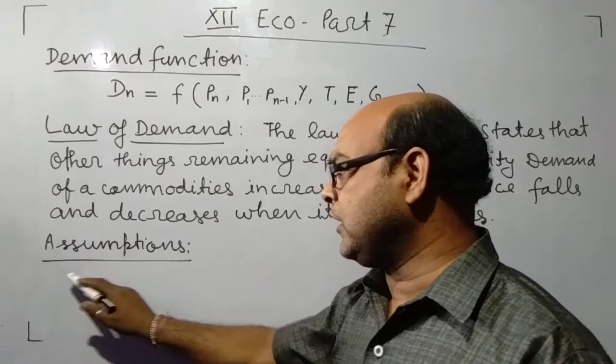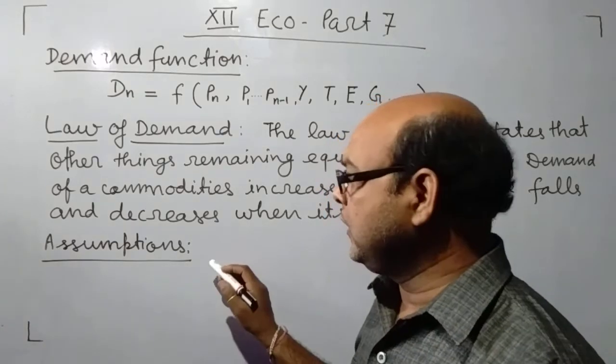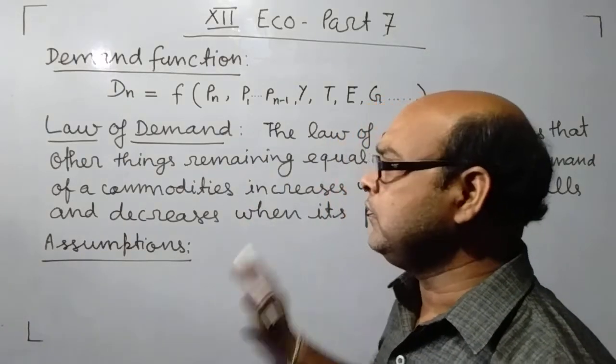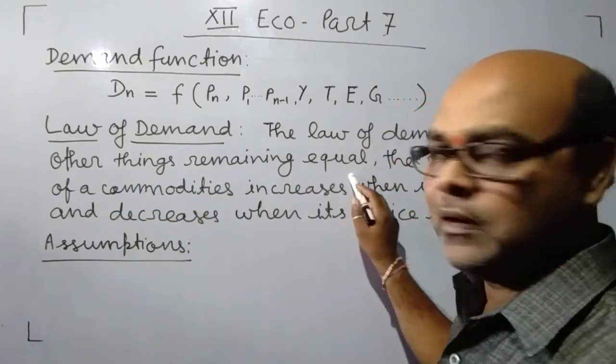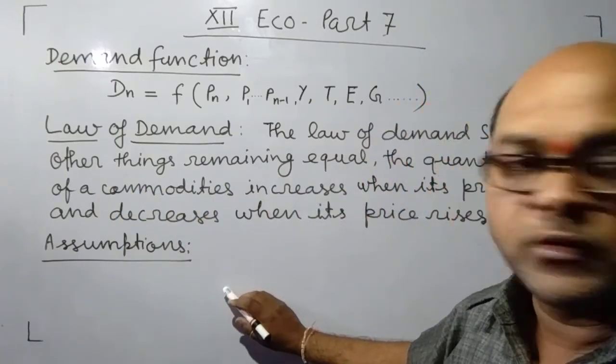Next topic is assumption. Here we take the assumption that other things remain equal.